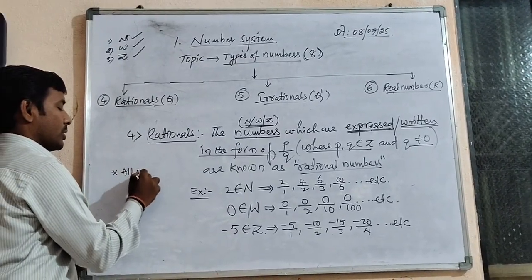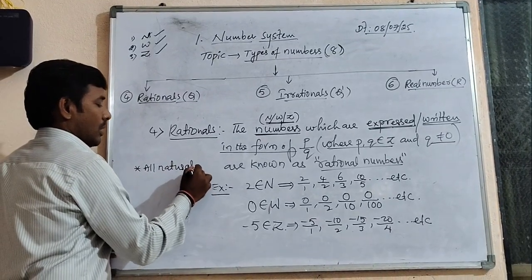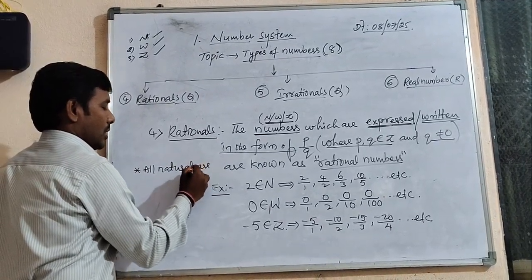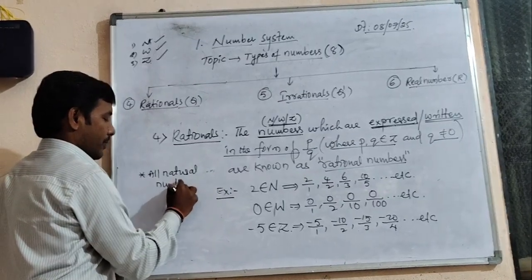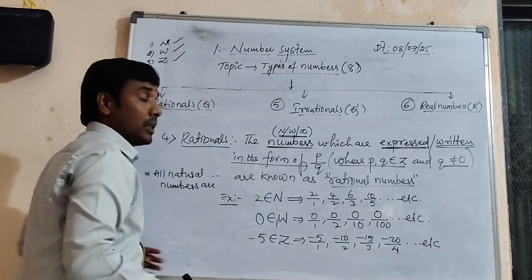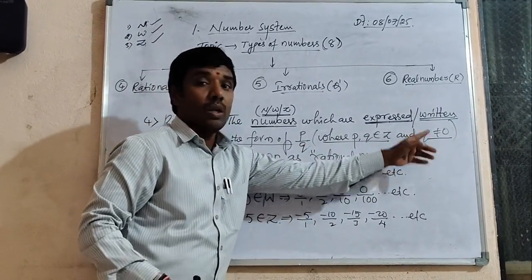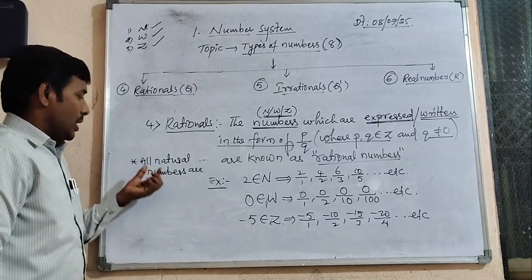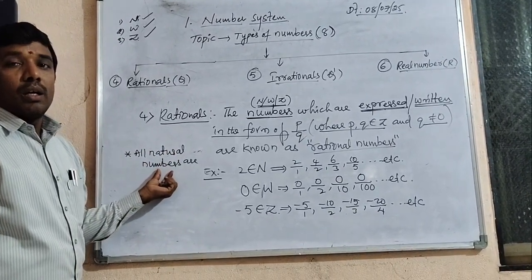All natural numbers can be expressed in the form of p by q, where p and q are integers, q not equal to 0. In a sense, all natural numbers are rational numbers.